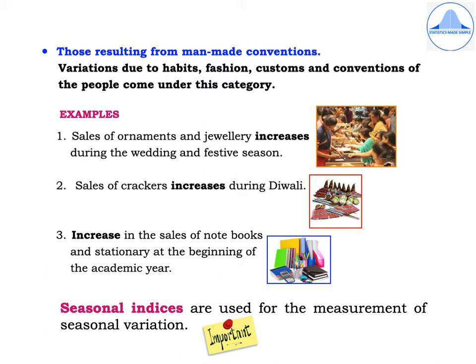Some examples are: the sales of ornaments and jewelry increases during the wedding and festive season. Second, sales of crackers increases during Diwali. Third, increase in the sales of notebooks and stationery at the beginning of the academic year. Another important point to keep in mind is seasonal indices are used for the measurement of seasonal variation. This can be asked as a one marker.